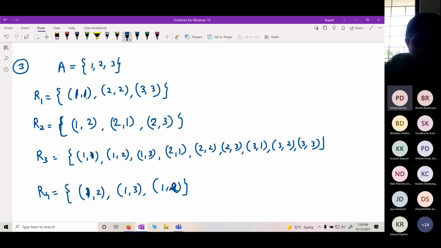1 is related to 1, 2 is related to 2, 3 is related to 3. All elements are full here for every A in A. So this is reflexive. This is reflexive. What about symmetric?